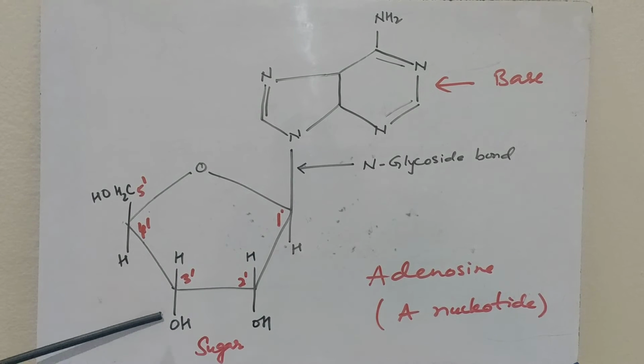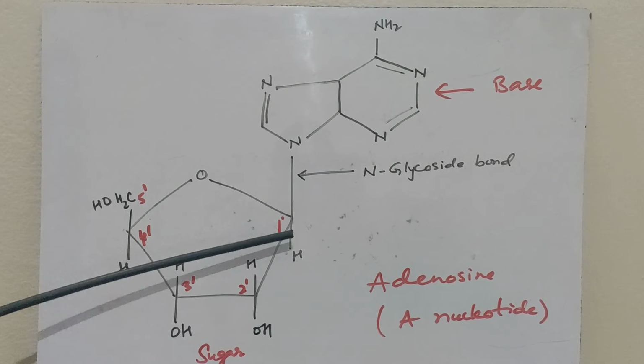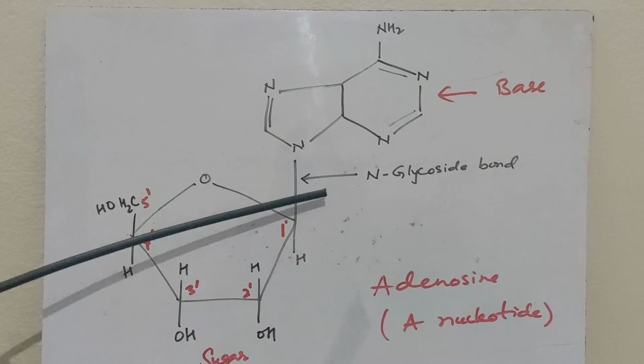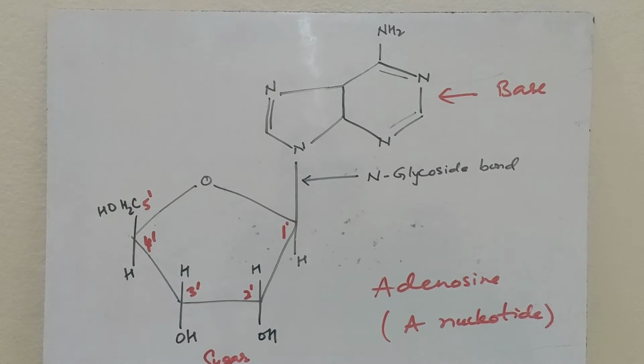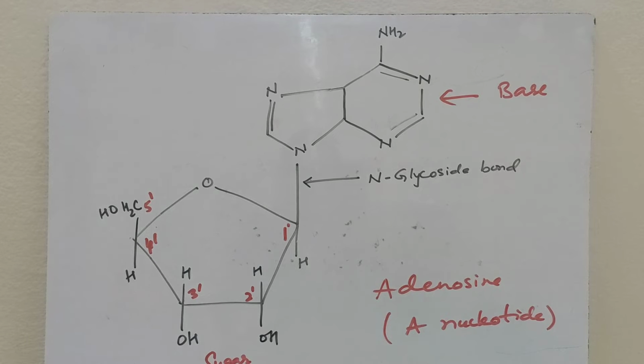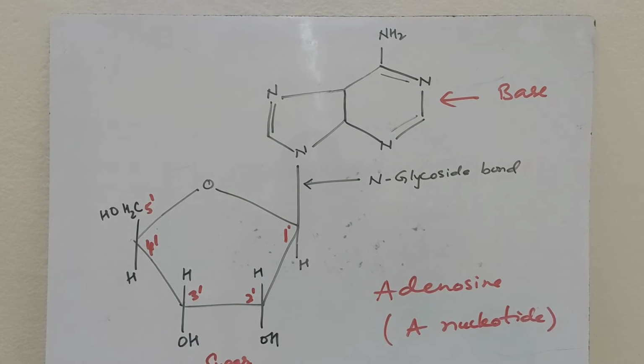This is the sugar molecule, and this is the nitrogenous base. The 1' of the sugar forms the bond, which is called N-glycoside bond. So adenosine is formed. This is a nucleoside.